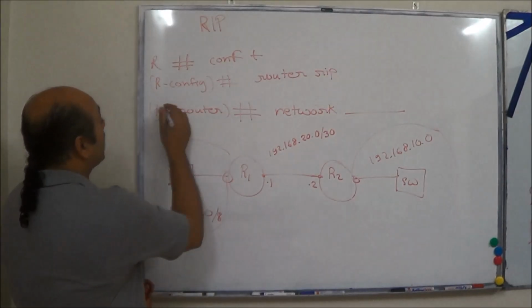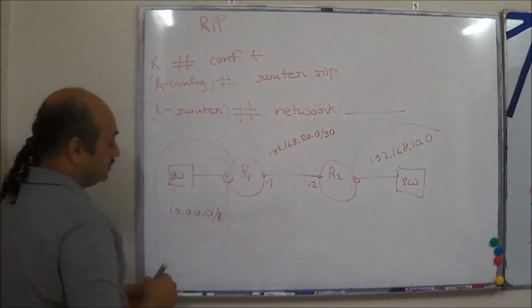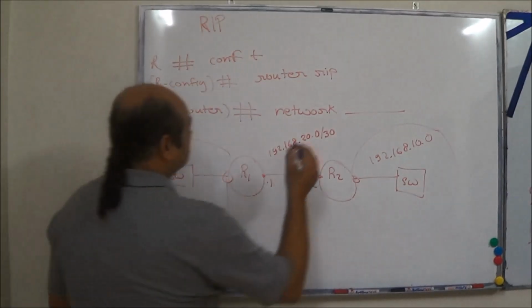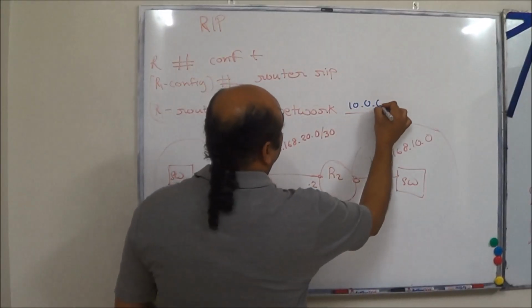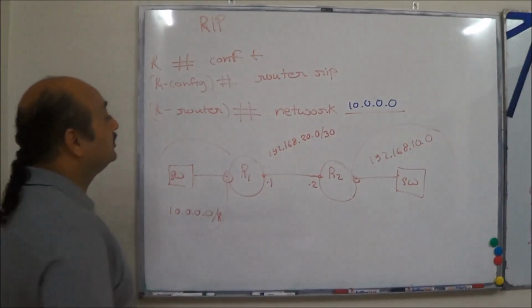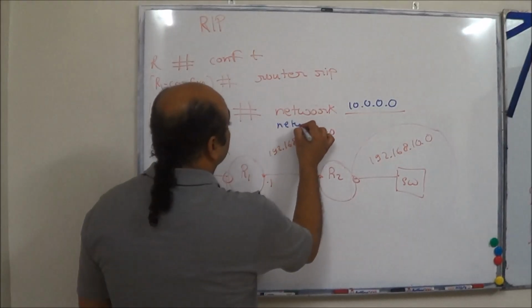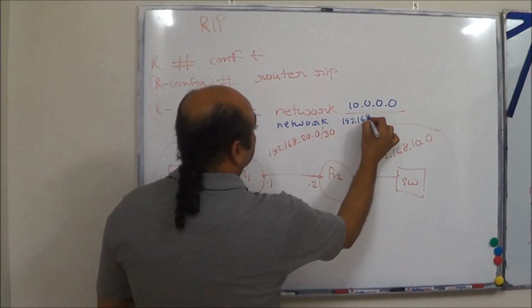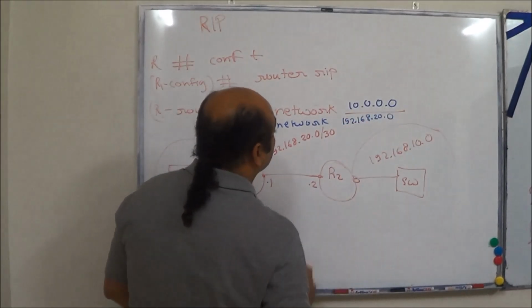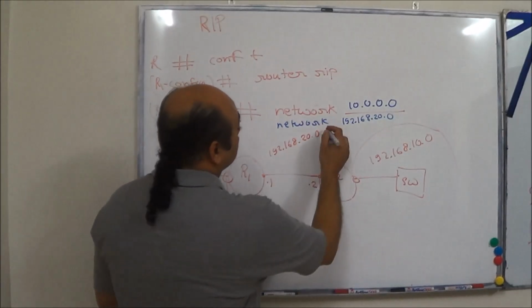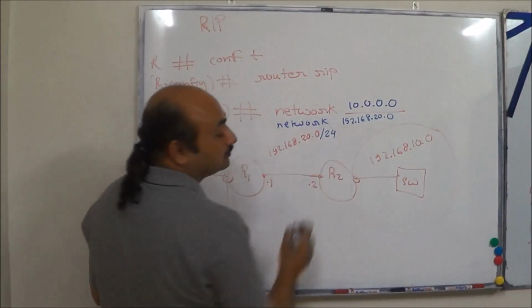So, if we are on R1, what do I advertise? The network 192.168.10.0, and the other thing that I advertise here is 192.168.20.0. For now I am just going to change it from 0 to 24.